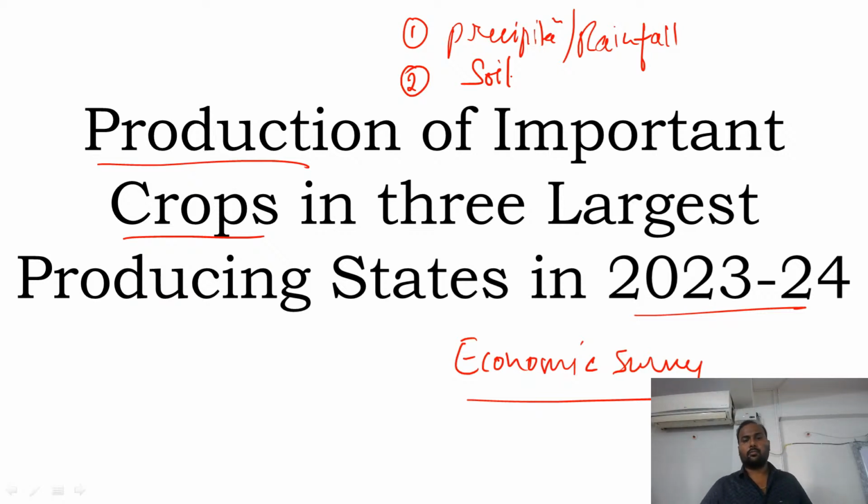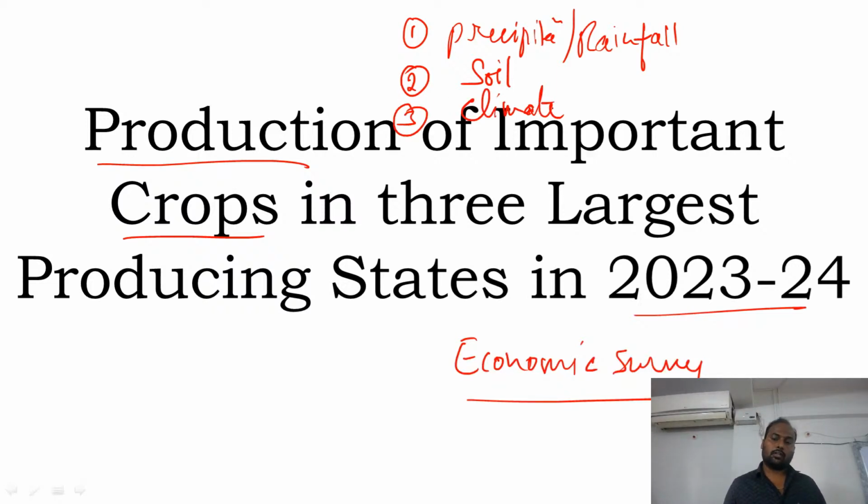Groundnut can be produced both in black soils as well as red soils. Again, alluvial soils will cater to almost all crops because it is the most fertile soil. So the distribution of soil patterns in the country will give you some idea about the type of crop as well. And the third important factor is your climate.